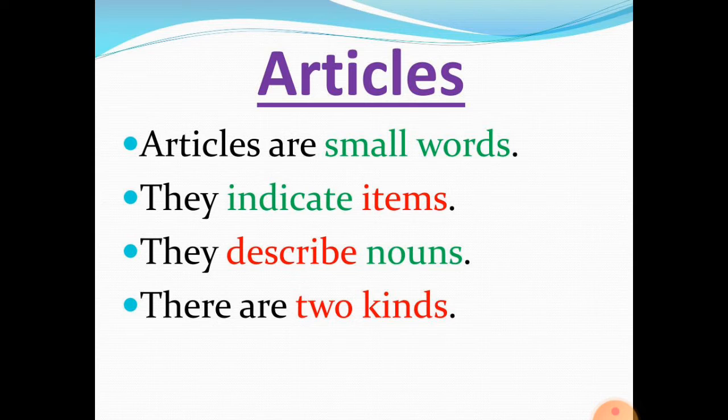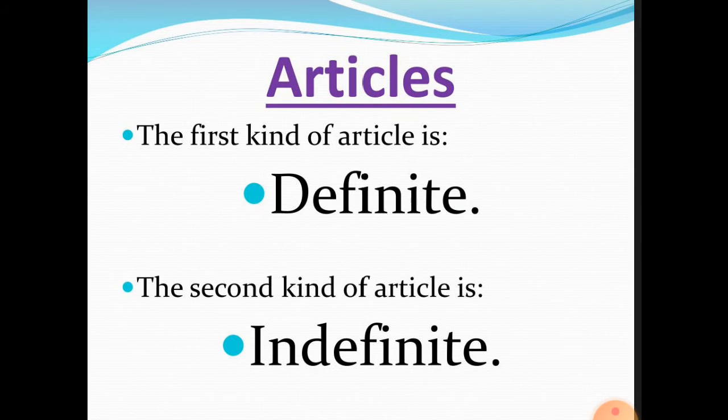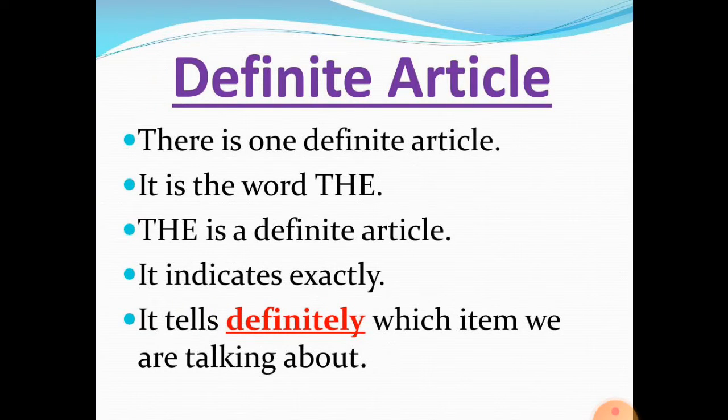In this video, we are going to study about articles, its types and its usage. Now let us see first what are articles. Articles are small words which indicate items. They describe nouns. I hope all of you know, students, which are the words which describe nouns. Yes, you are right. Those are the adjectives, and therefore articles are also adjectives. There are two kinds of articles. The first kind is definite and the second kind of article is indefinite.